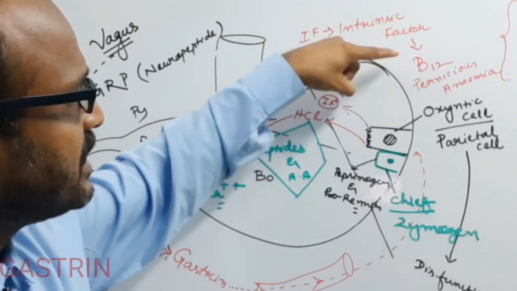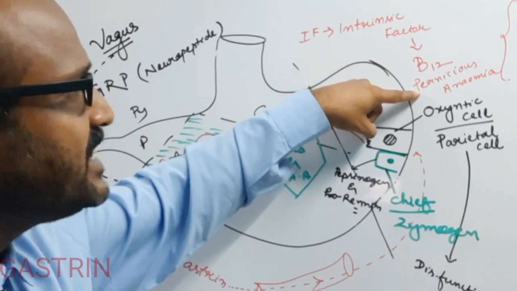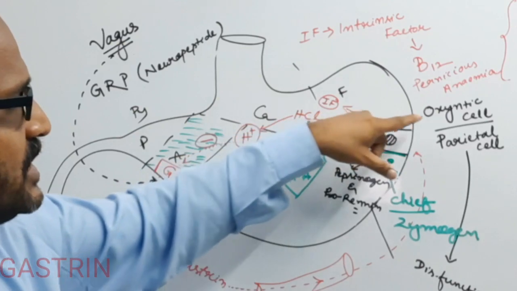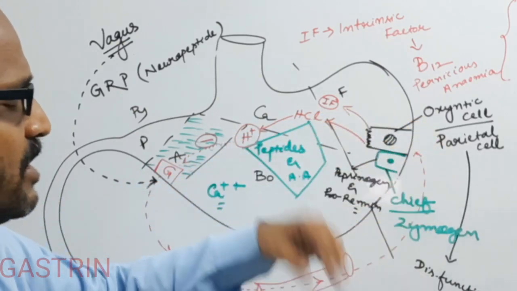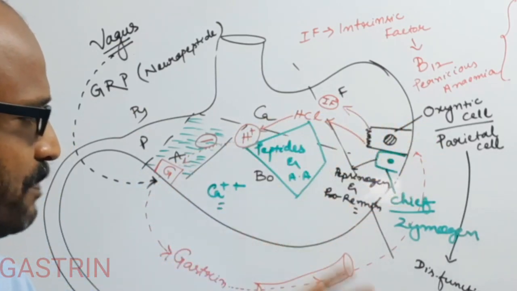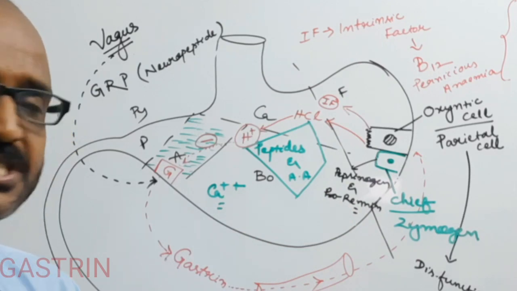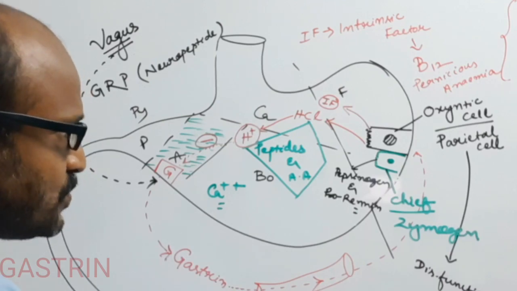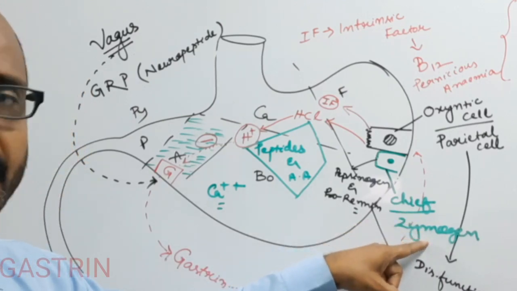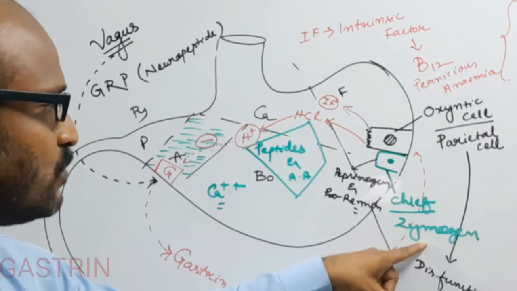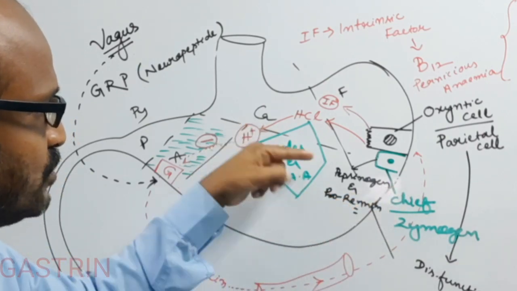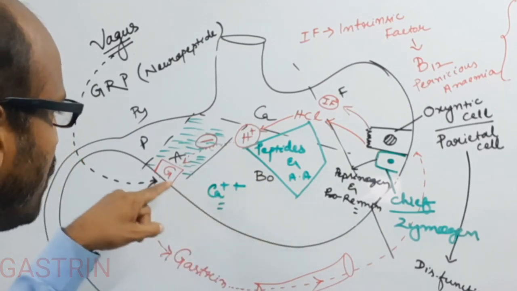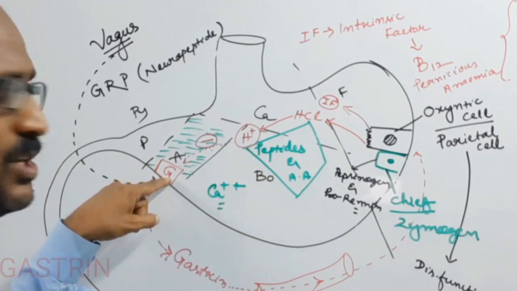So deficiency of vitamin B12 causes pernicious anemia. And in some conditions, if the oxyntic cell is destroyed or becomes dysfunctional, then such anemic condition is known as megaloblastic anemia. And gastrin hormone also activates the chief cell or zymogen cell of the stomach, which causes the secretion of pepsinogen and prorenin.